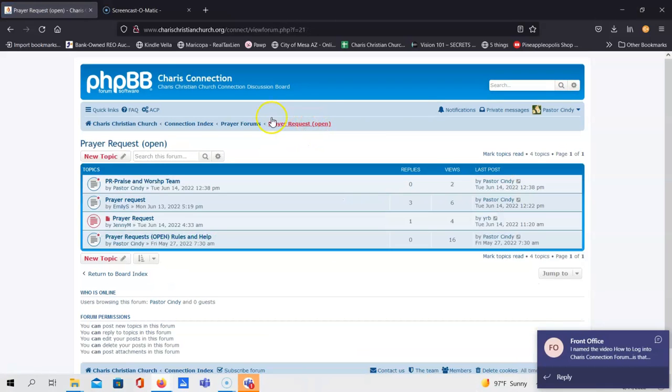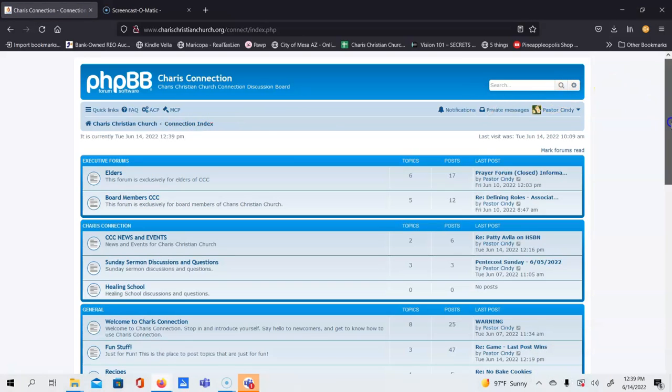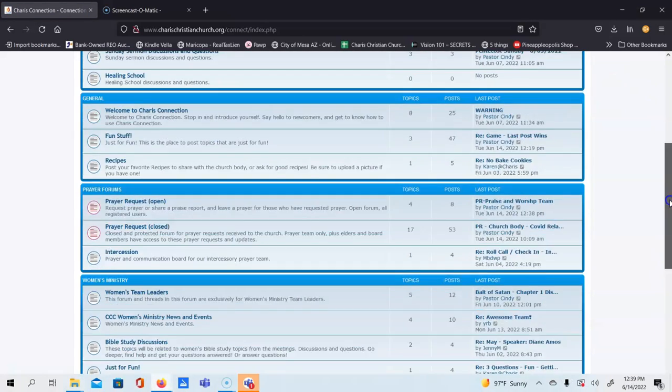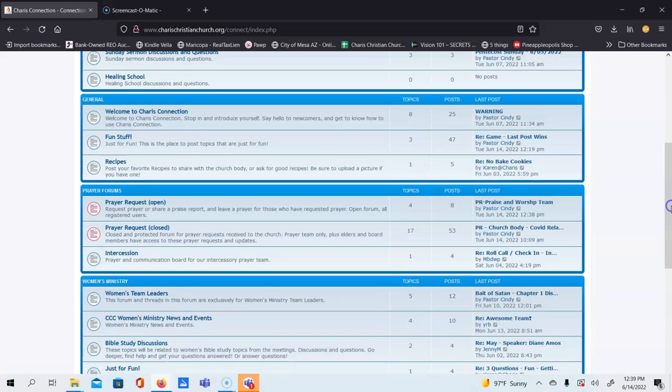We can go back here to just prayer requests, or we can go further back to just the prayer forums, or we can go back to Connection Index and see the whole thing. So this is just how to use the forums, how to post a prayer request. How to reply to a prayer request would have been in the last one. Okay,